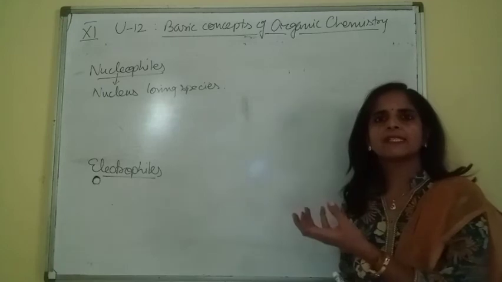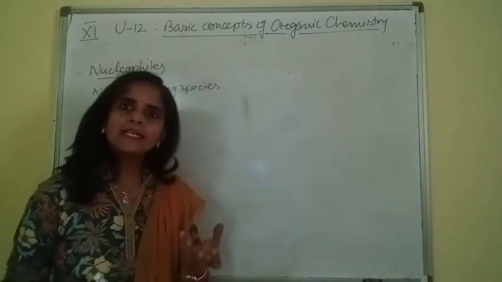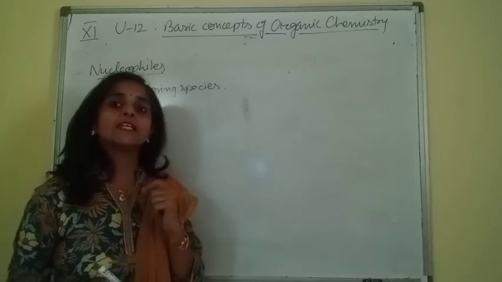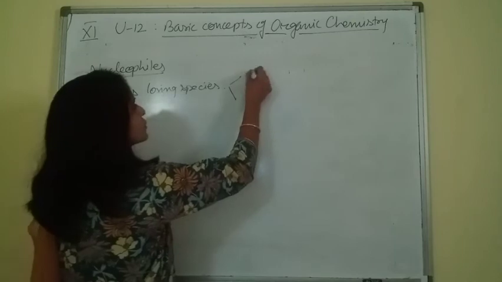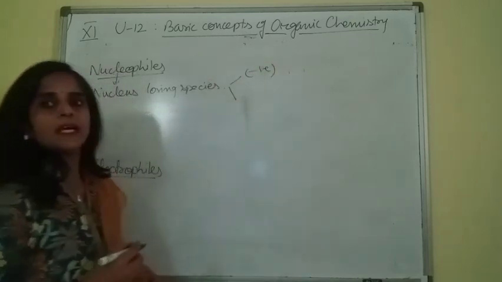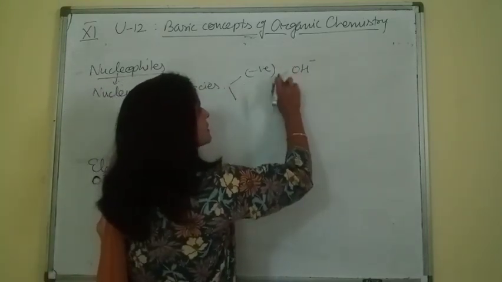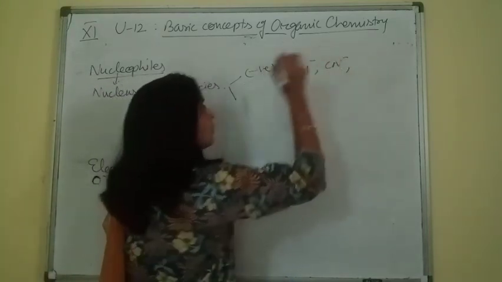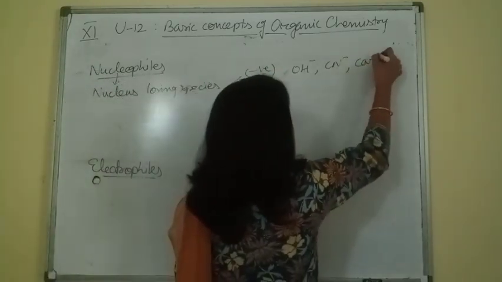So these species have affinity for positive charge. As they have affinity for positive charge, themselves they are either negatively charged. One option, they should carry negative charge, like hydroxide ion, hydroxyl group, cyanide, or we can say carbanions, all carbanions.